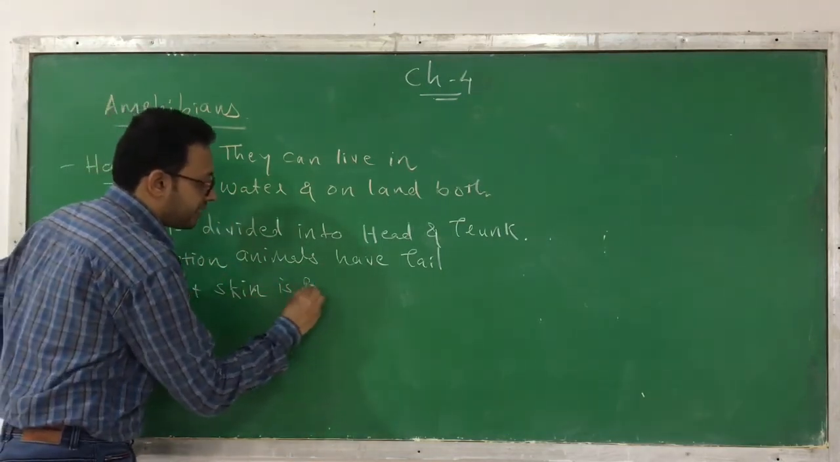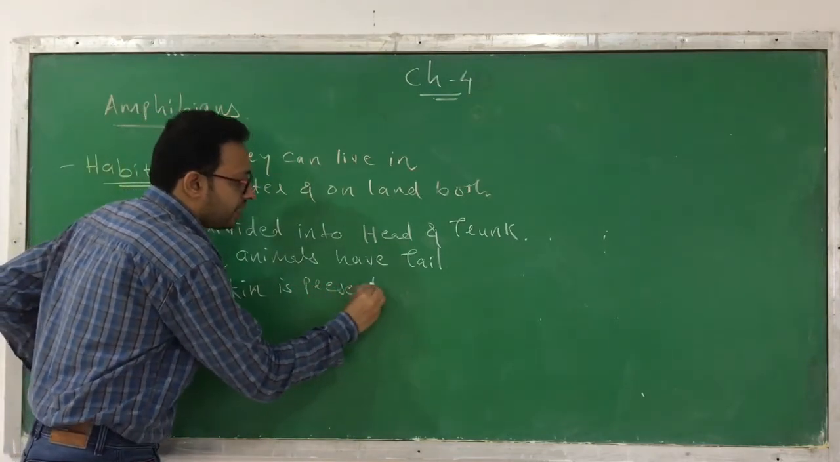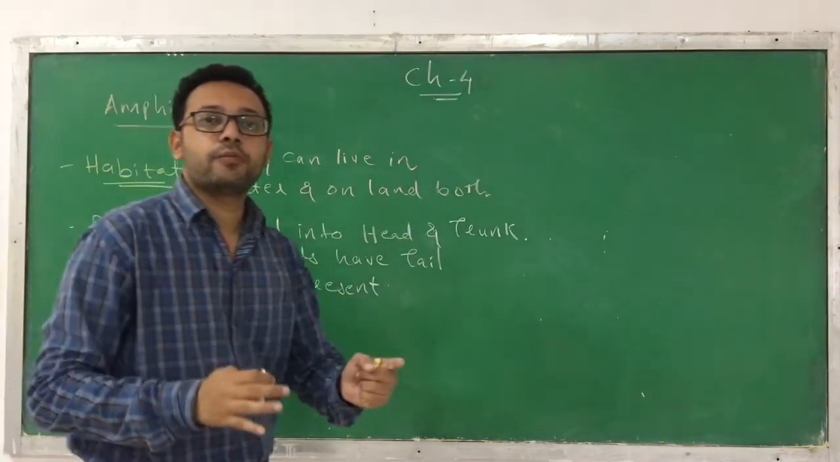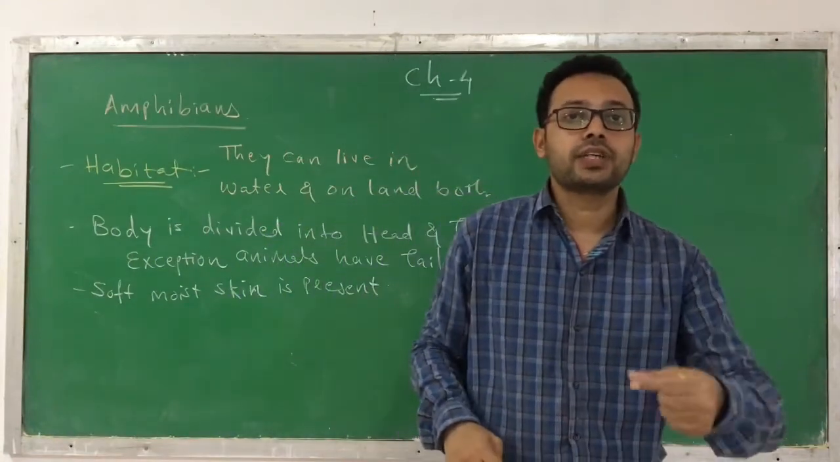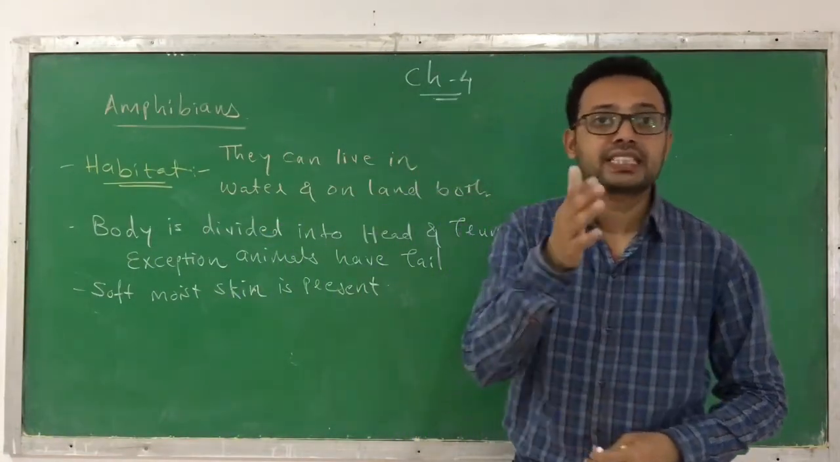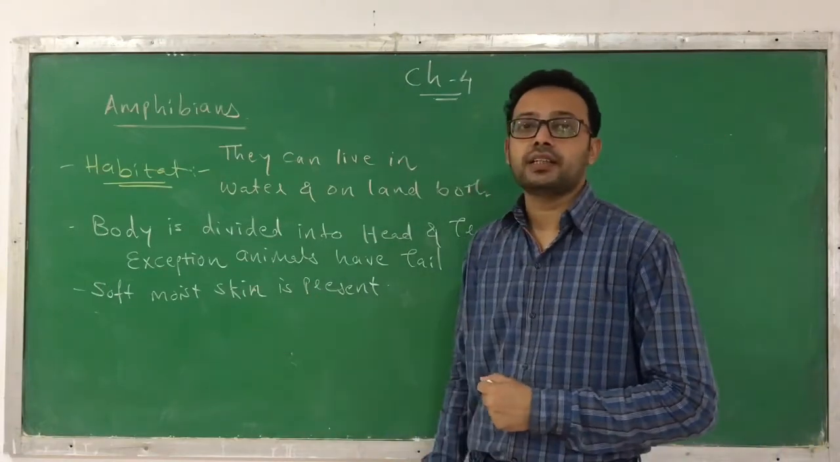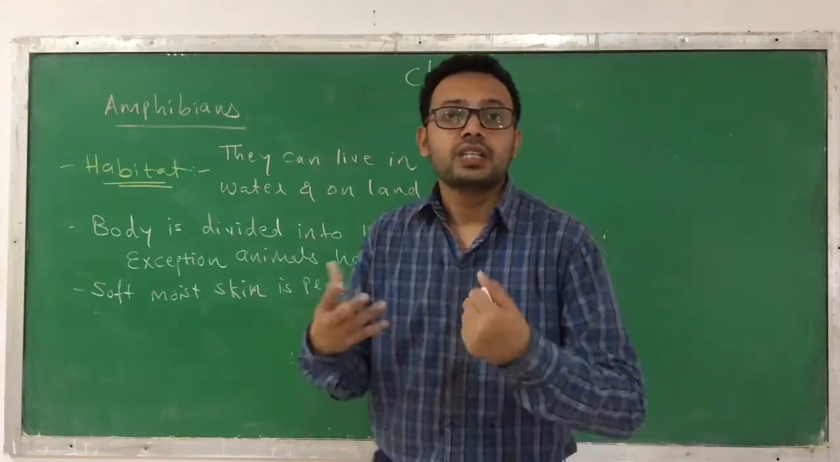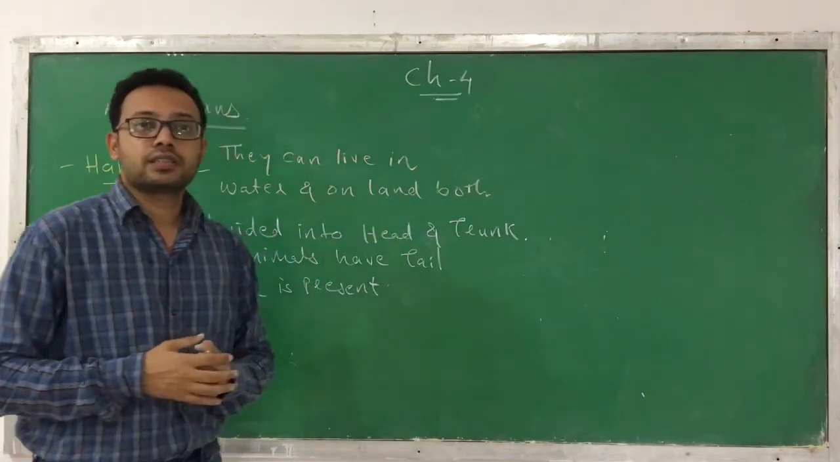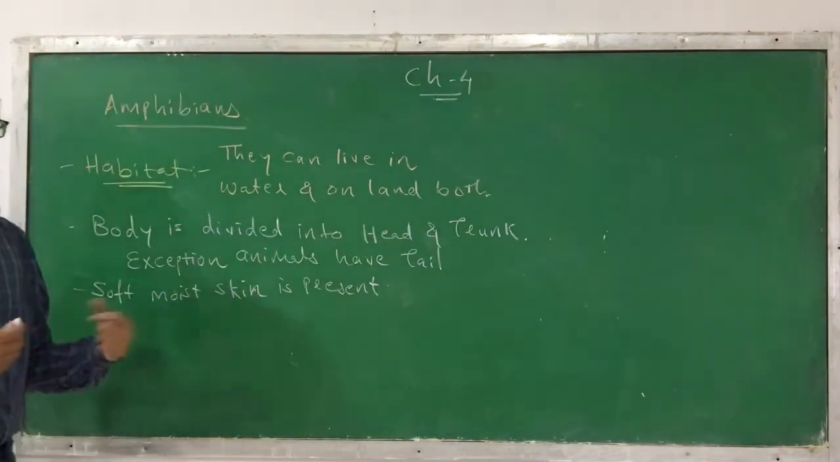So this is the characteristic, and they don't have an exoskeleton like what we have observed in our previous classes, chondrichthyes and osteichthyes. They have scales as an exoskeleton, but amphibians don't have an exoskeleton because their skin is soft and moist. Okay, this is the characteristic you can find.